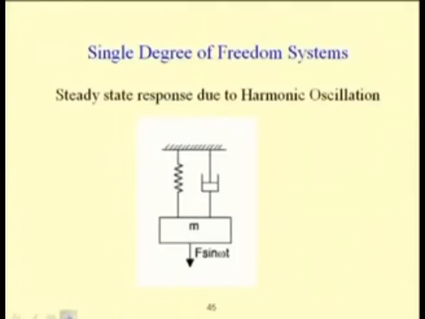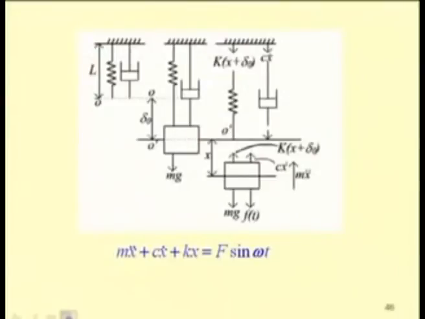A linear single degree of freedom system can be represented by a spring, mass and a damper. If it is subjected to a harmonic force F sin omega t, then the equation of motion can be written in this form: m x double dot, this is inertia force, C x dot damping force and K x stiffness force equal to the external force.